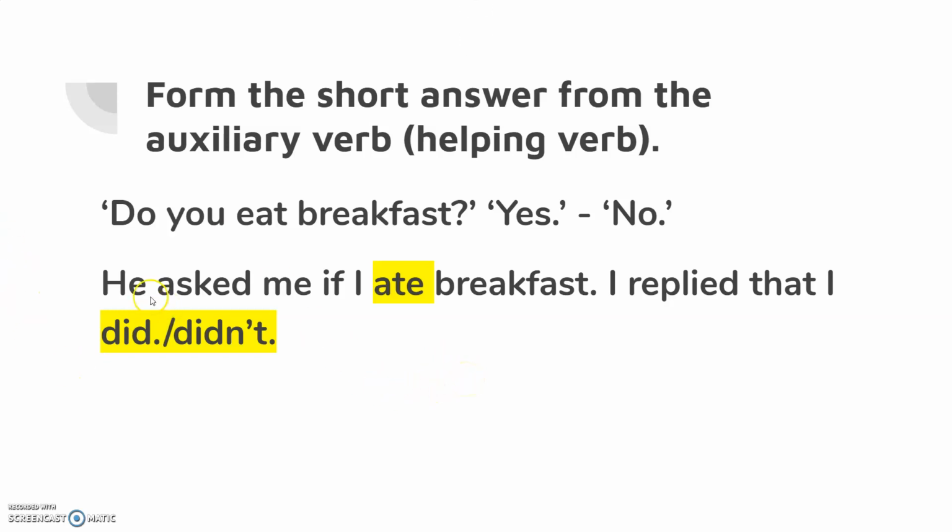Another way of doing it is this. If you know how to write your question as a reported speech sentence, he asked me if I ate breakfast, and you know how to write a question for I ate, for example, I ate, did you eat? Did will be the auxiliary verb that you need. I replied that I did, that I didn't. So you have two options here.